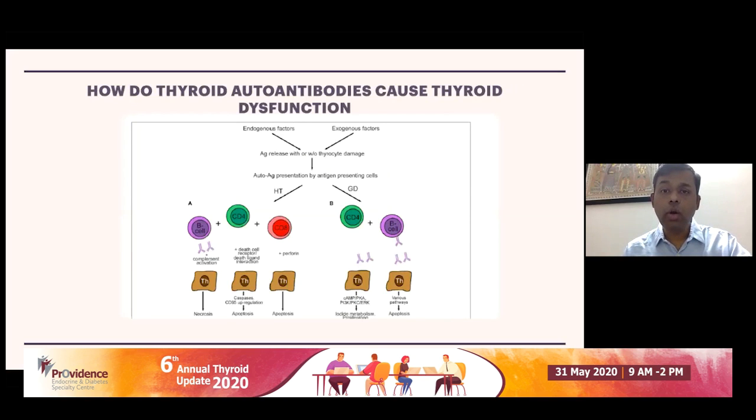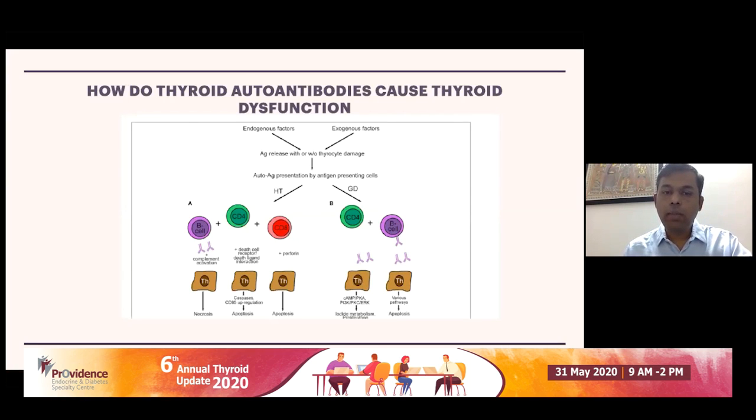So how do thyroid autoantibodies cause thyroid dysfunction? Before we understand how they are important systemically, we would like to know how thyroid antibodies are causing thyroid dysfunction within the thyroid gland. There are endogenous and exogenous factors which are causing autoantigen presentation by antigen presenting cells, APCs, and then you have these antibodies being produced.